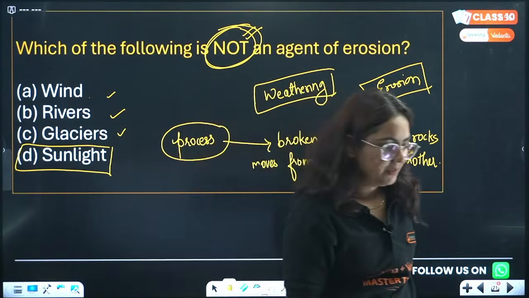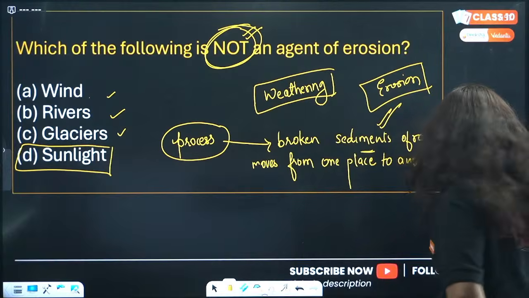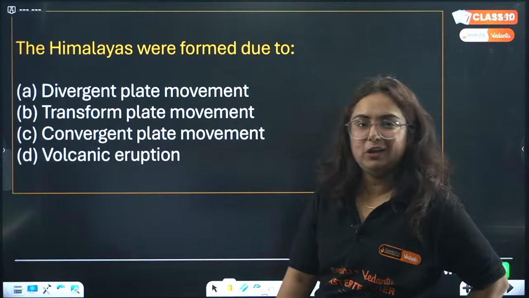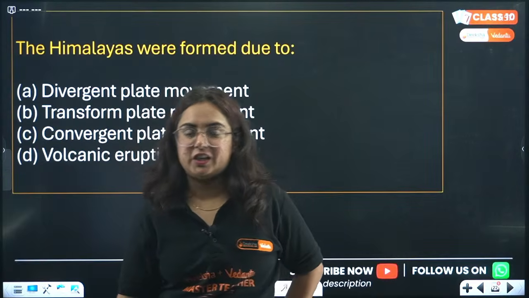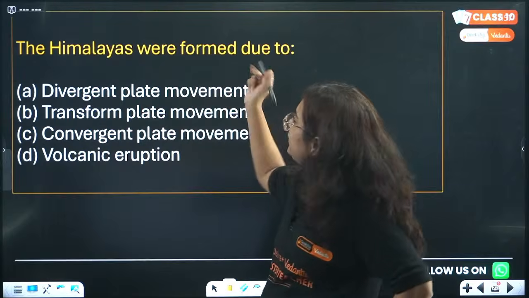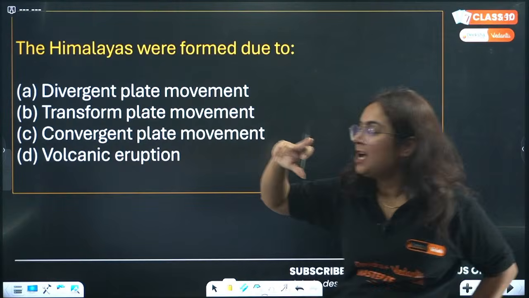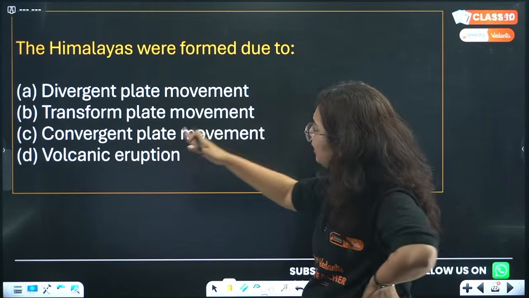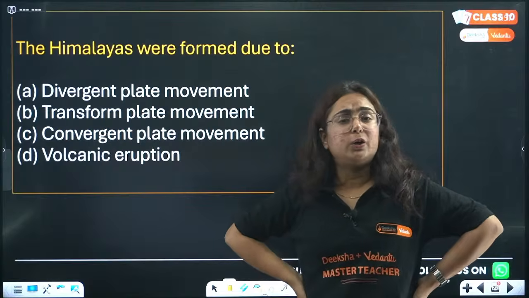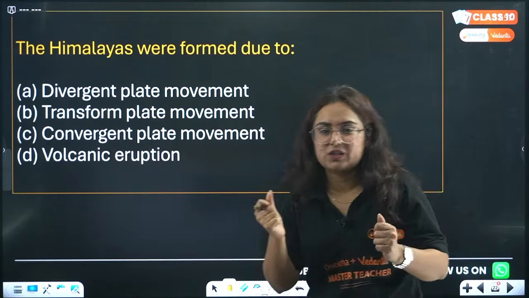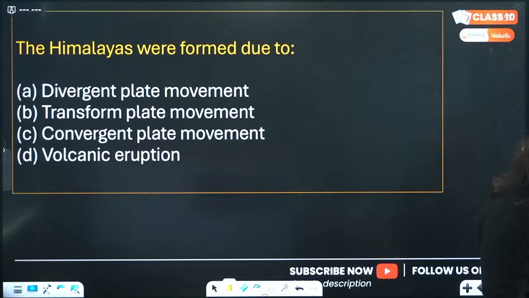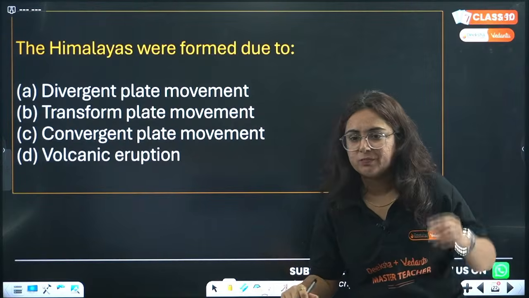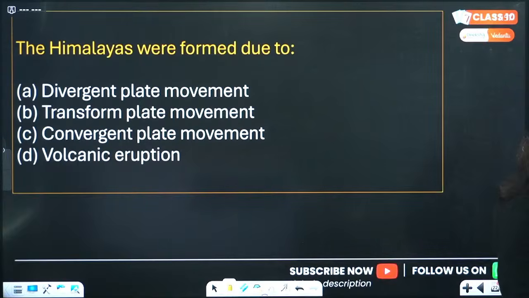Okay, Aarti. Fine. Next question. The Himalayas were formed due to. So you guys studied about the plate movement. Let's judge it. So Himalayas are formed because of which plate movement? Then I'll tell you in detail. Options are A, divergent plate movement, B, transform plate movement, C, convergent plate movement, or D, due to volcanic eruption. Let's see who can judge this answer very quickly. I'll also check who is the first one to give me the answer. Okay. So let's see that too.